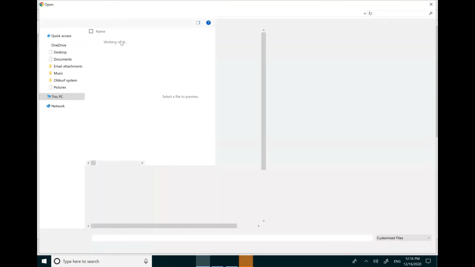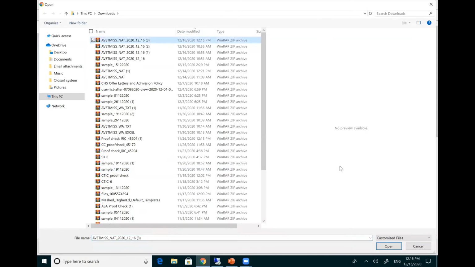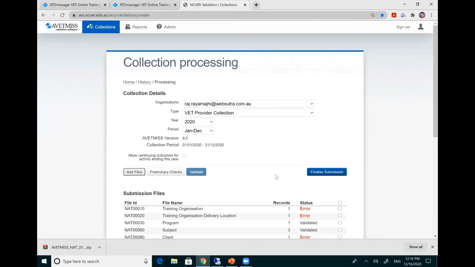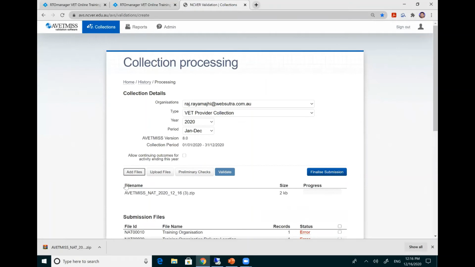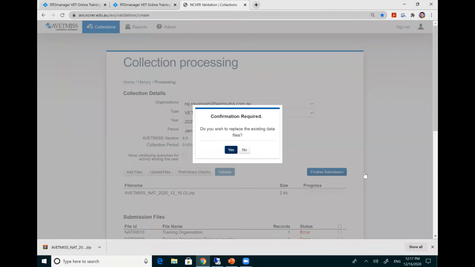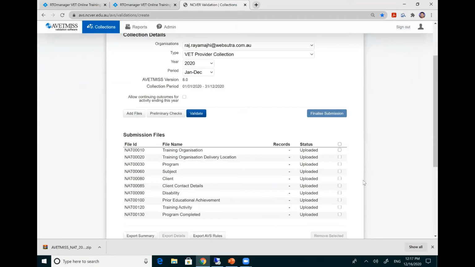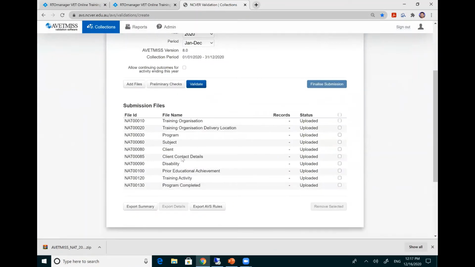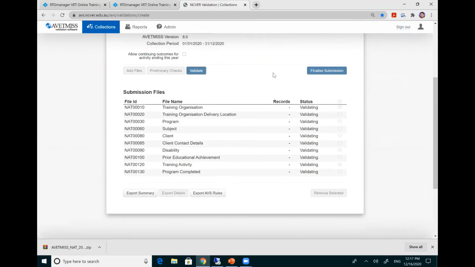So you will get your data that you have extracted from the system. After you add your files, you click on upload files. Okay, so what it does is it simply uploads your 10 files and you can see what is the file name, and then you click on validate. Okay, so let's see the status.